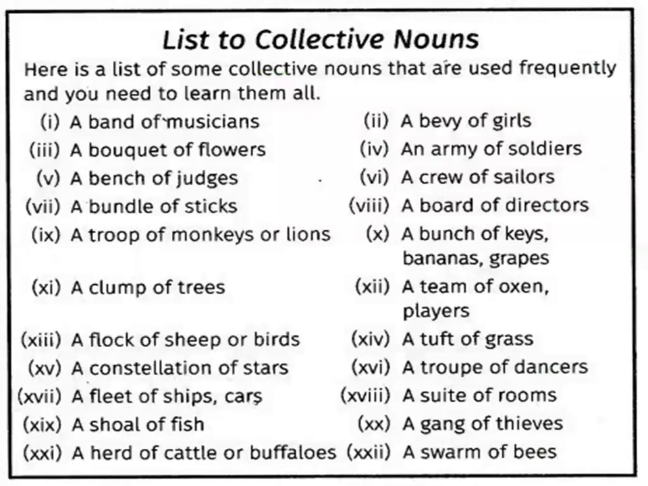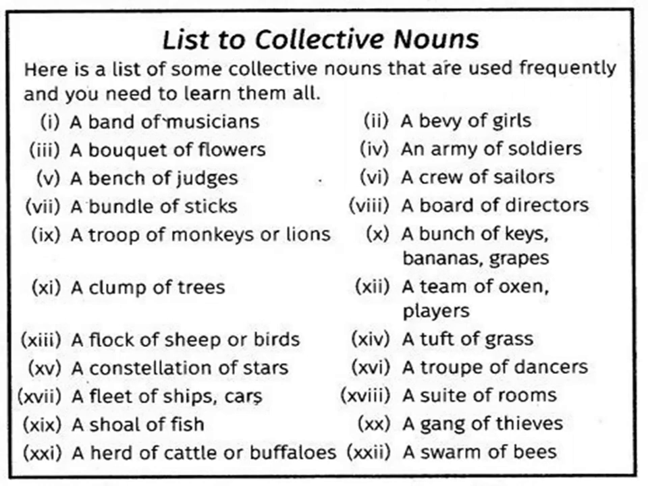You have to learn this whole list so that you can make different kinds of sentences having collective nouns. Number one, a band of musicians. When all the musicians combine, the group of musicians is called a band of musicians. Always use the article "a" before the collective noun. Then a bouquet of flowers, bunch of flowers or bouquet of flowers, they are the same. A bench of judges means there is a bench, and only judges are there. The bundle of sticks: when you combine lots of sticks with a ribbon, it is called a bundle of sticks.